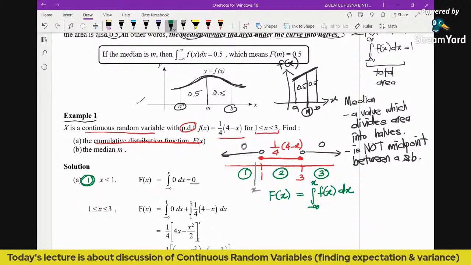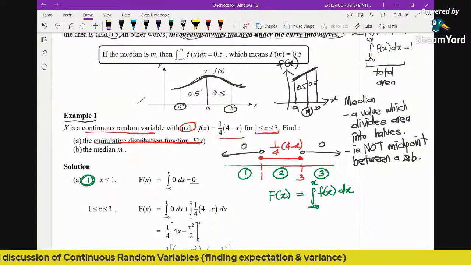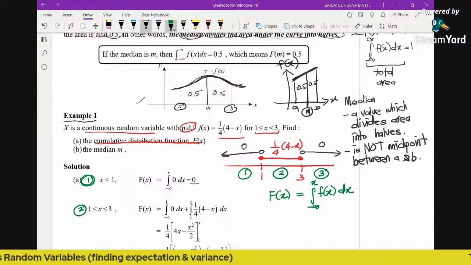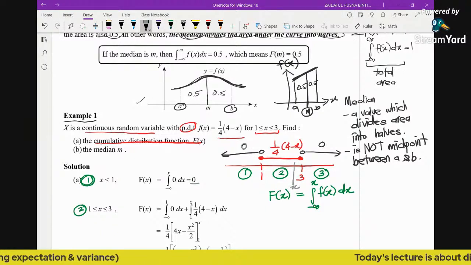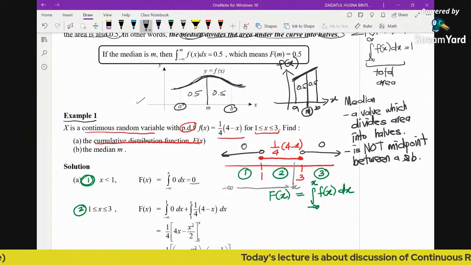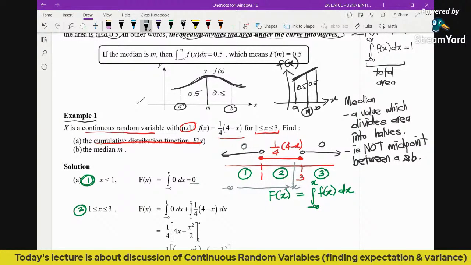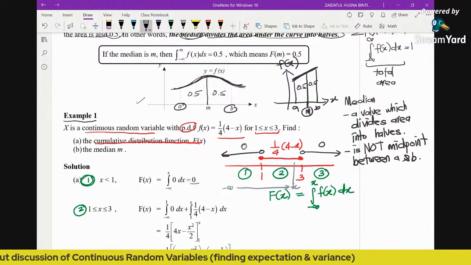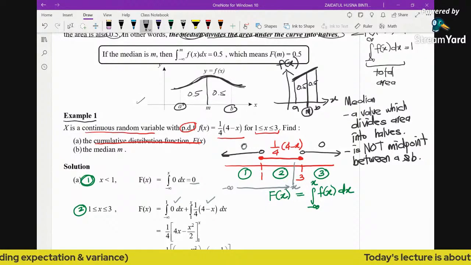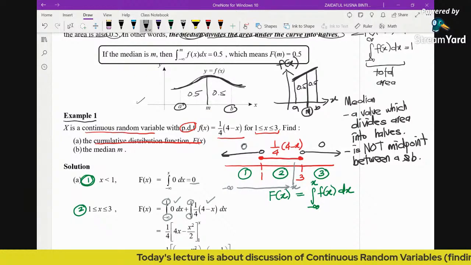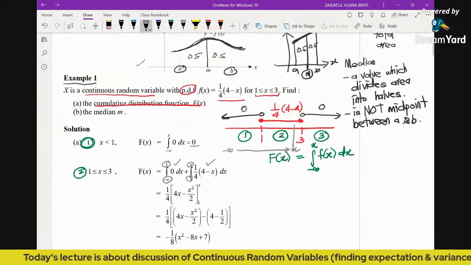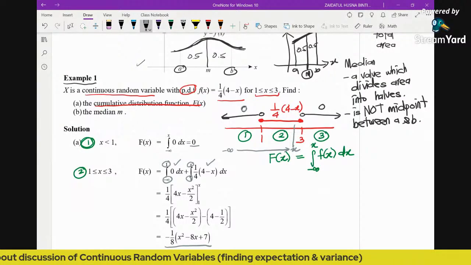And then for the second region, we put the x in the second region. So this is where the x is. From negative infinity to reach this x, you can see that it crosses 2 different regions. Once it crosses 2 different regions, it will involve 2 different functions. That's why clearly you can see here we have 2 different integrals. The first integral is from negative infinity until 1, and the next one is from 1 until x. We integrate the function and you will get a function. Why? Because we are looking for the CDF, not a value.